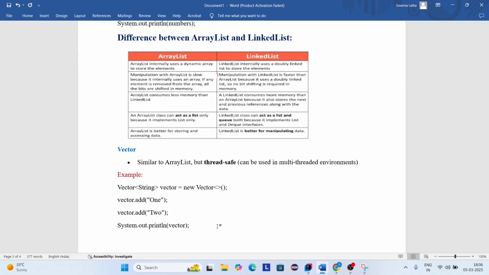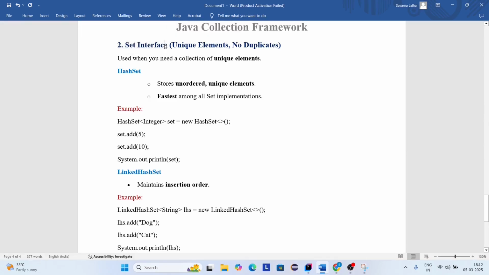Today we are going to discuss about set interface. Set interface is the sub interface of collection interface. It is used when you need a collection of unique elements, which means a collection that stores only unique elements. It will not allow duplicate values, and it is used where uniqueness is required, like storing user IDs or product codes, and so on.